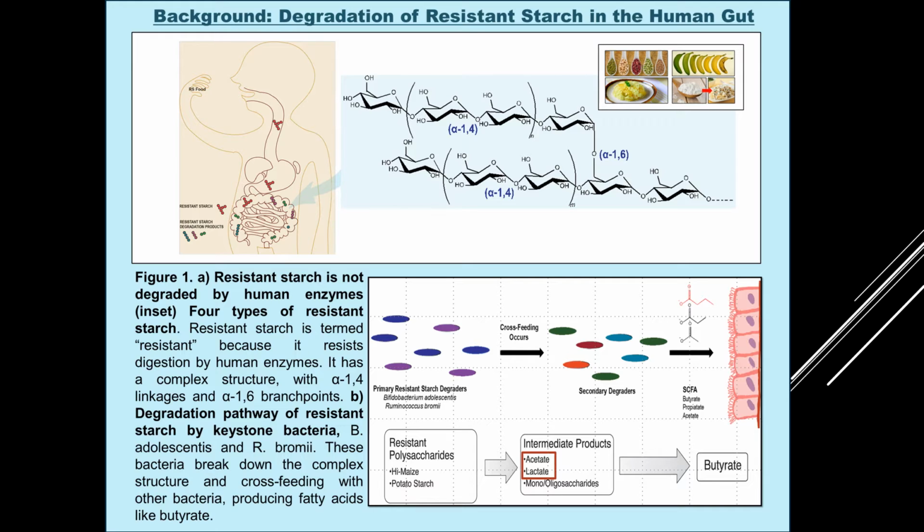This partially has to do with physical inaccessibility and also its complex structure, which consists of both alpha-1,4 linkages and alpha-1,6 branch points. The primary resistant starch degraders, Bifidobacterium adolescentis and Ruminococcus bromii, break down these resistant polysaccharides to the intermediate products, acetate, lactate, and mono and oligosaccharides. Secondary degraders then utilize the intermediate products in a mechanism called cross-feeding, and this yields butyrate, which is positively implicated with human health, and we are interested in how this arises.